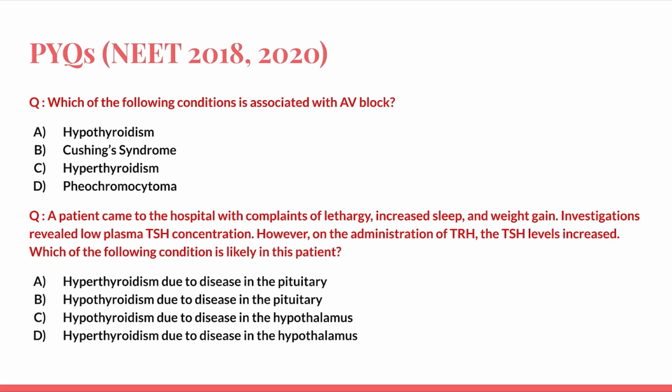which of the following conditions is associated with AV block? Options are hypothyroidism, Cushing syndrome, hyperthyroidism and pheochromocytoma.